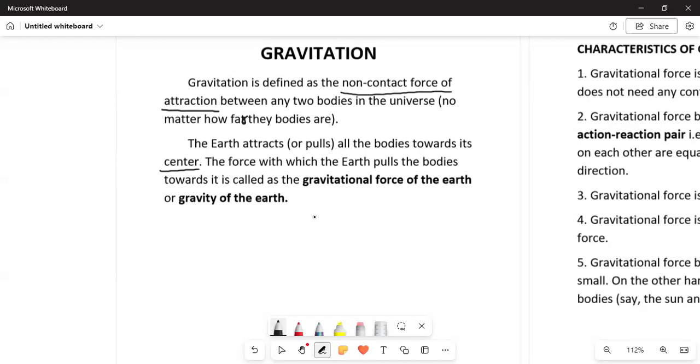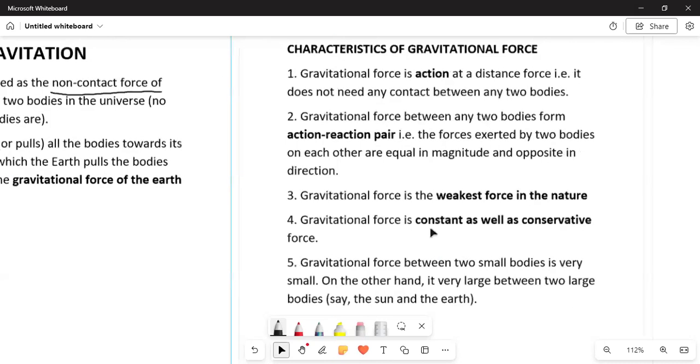So we write our weight in newtons, because weight is also a force and the unit of force is newtons. And the mass is written in kg and not the weight.